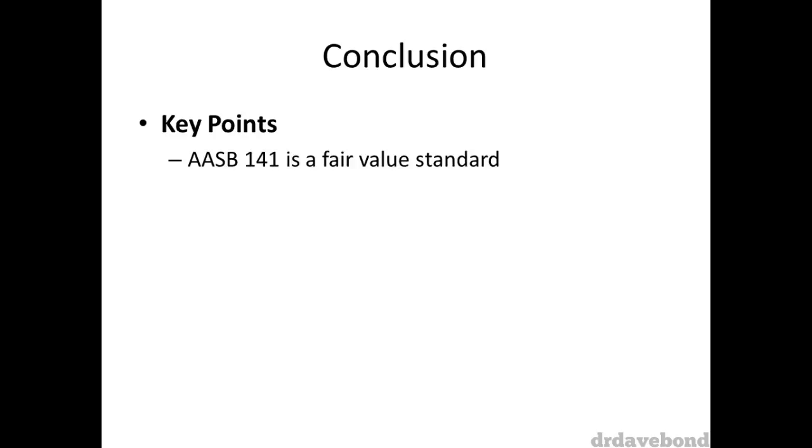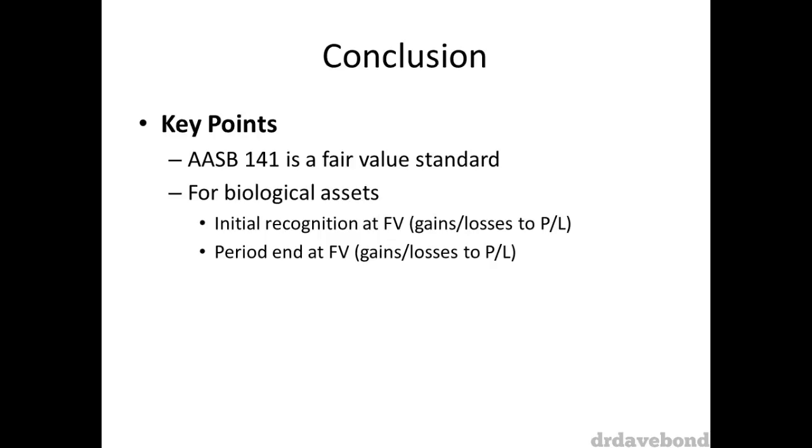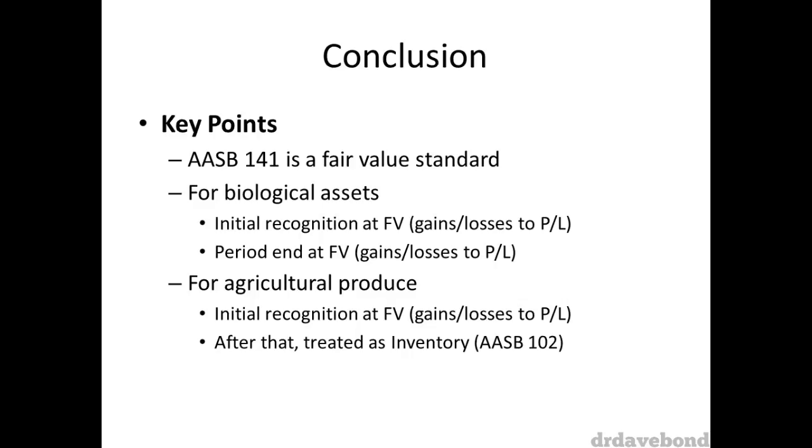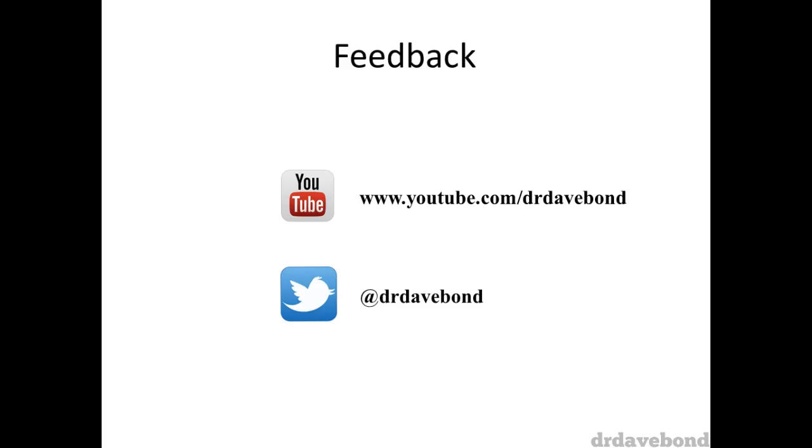The key takeaway points are: 1. AASB 141 is a fair value standard. 2. For biological assets, initial recognition is at fair value less cost to sell, with gains and losses going to profit and loss. Whilst at period end, the assets are again recognized at fair value, with any gains or losses going to profit and loss as well. 3. For agricultural produce, initial recognition is at fair value less cost to sell, with gains and losses going to profit and loss. But after that point, they are treated as inventory under AASB 102. And lastly, it doesn't matter where costs are allocated, because ultimately you will get the same balance sheet and profit and loss statement. I hope that helps.